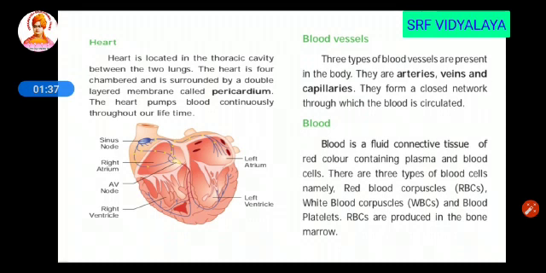The next one is the blood. Blood is a fluid connective tissue. It is rich in hemoglobin. The blood is classified into RBC, WBC and platelets. RBC is rich in hemoglobin and WBC, the white blood corpuscles, act as a defense mechanism, and platelets are helpful in clotting of blood. These RBC are produced from the bone marrow.